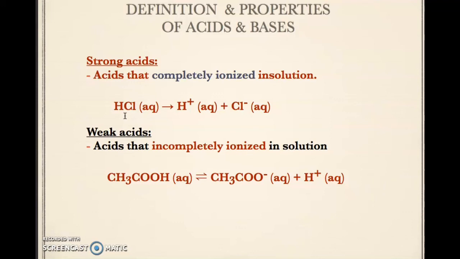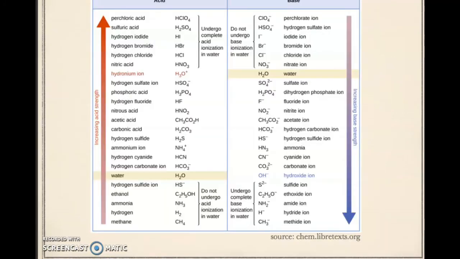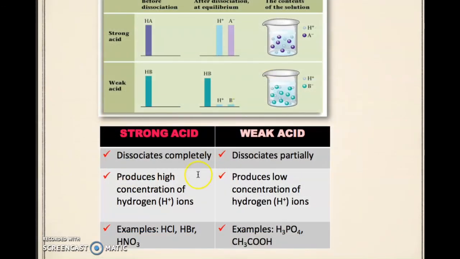Weak acids incompletely ionize in solution. This is the example of the strong acid and strong bases, and also the weak acid and weak bases, according to strength. A strong acid dissociates completely, producing a high concentration of hydrogen ions. A weak acid dissociates partially, producing a low concentration of hydrogen ions.